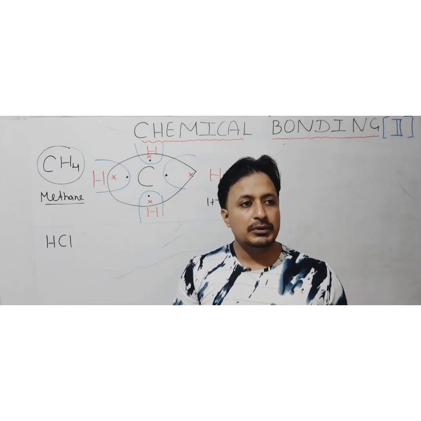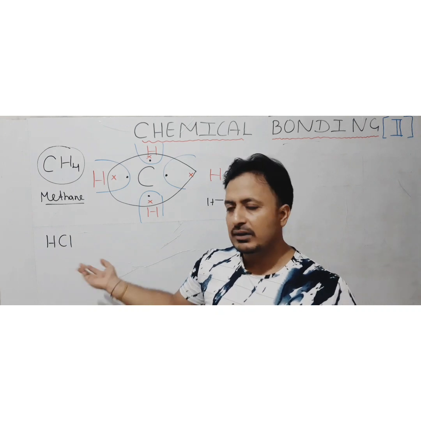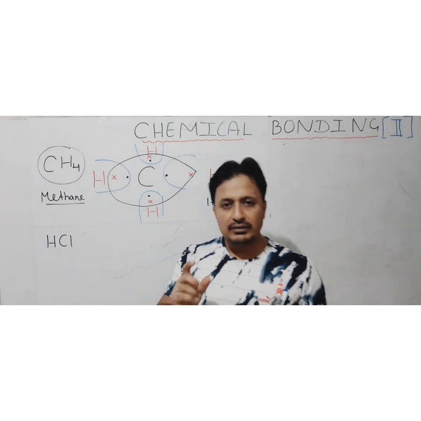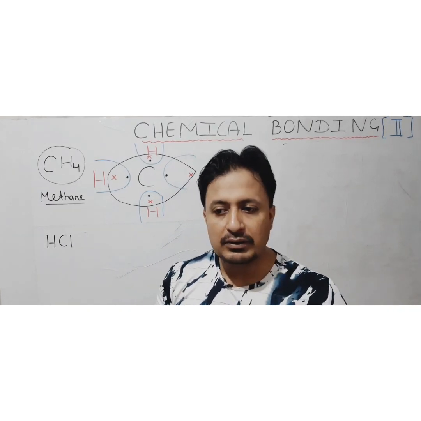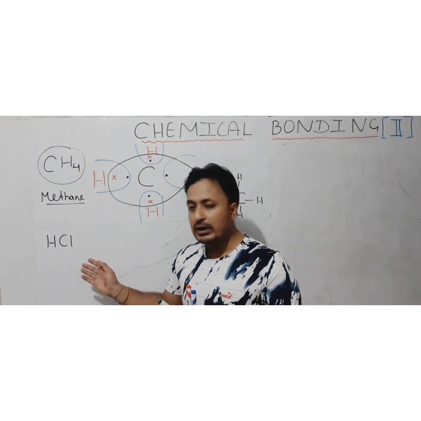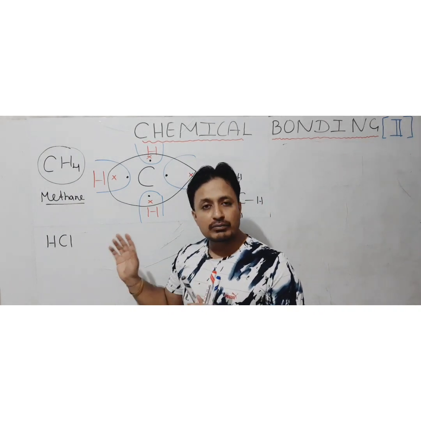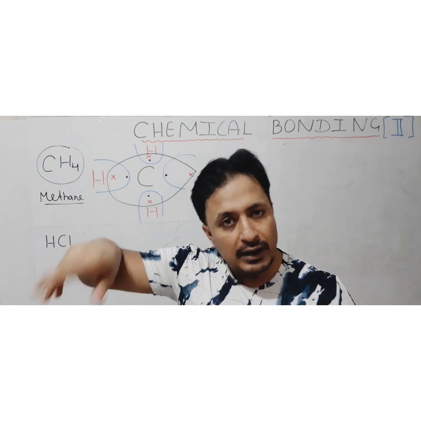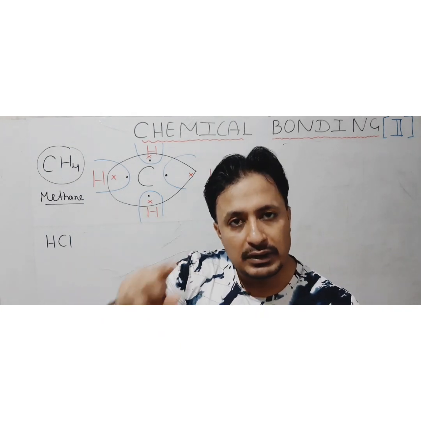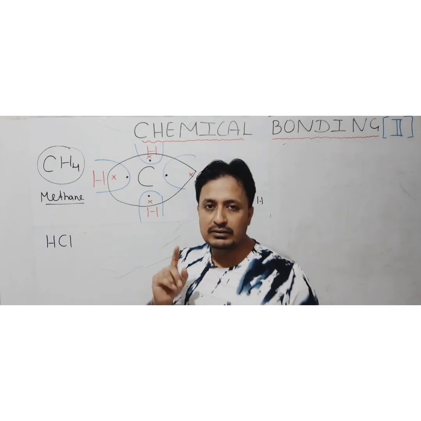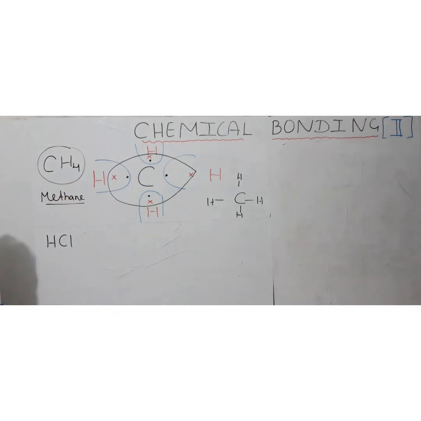Sometimes it will be written hydrochloric acid, but the formula is the same, that is HCl. The basic difference is when we say hydrogen chloride, it means gaseous hydrogen chloride, a combination of hydrogen and chlorine. When that same hydrogen chloride gas is dissolved in water, it is known as hydrochloric acid. That is the difference that I wanted to tell you.